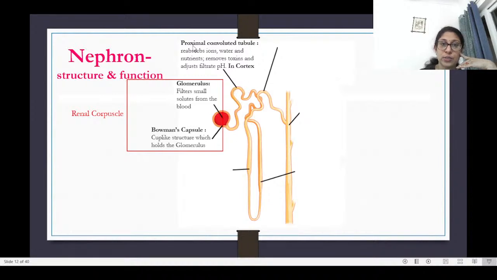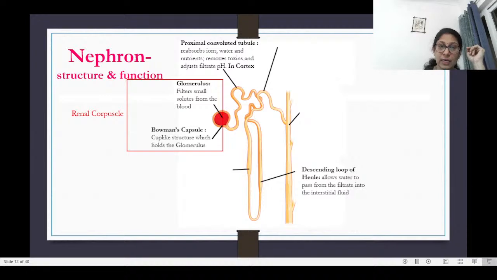So this portion is known as the proximal convoluted tubule. Proximal because it's near to the renal corpuscle. Proximal comes from proximity, which means close by. Convoluted because this is a very entangled, crumpled kind of a mass. This proximal convoluted tubule lies in the cortex portion of the kidney.